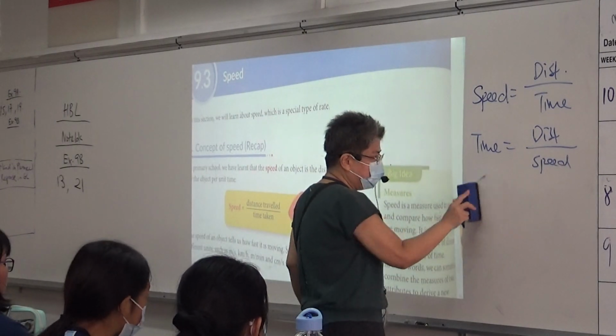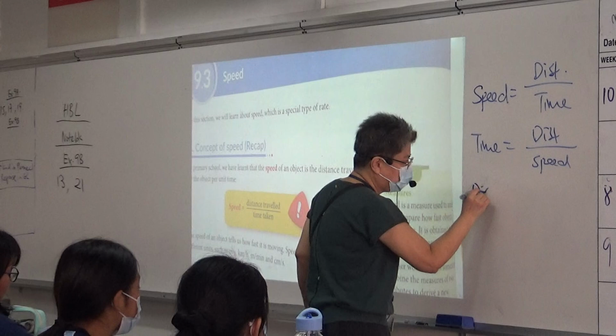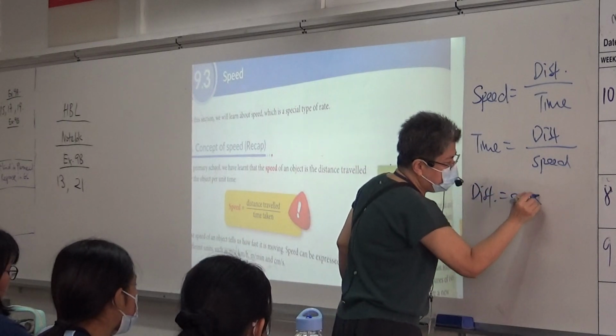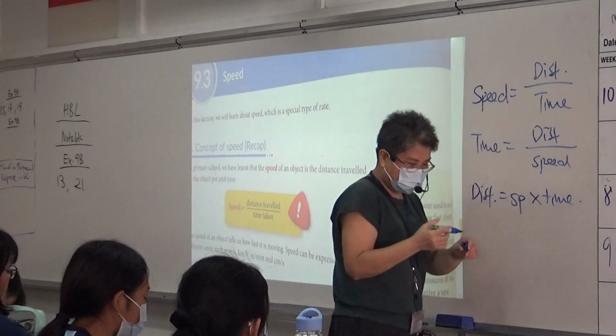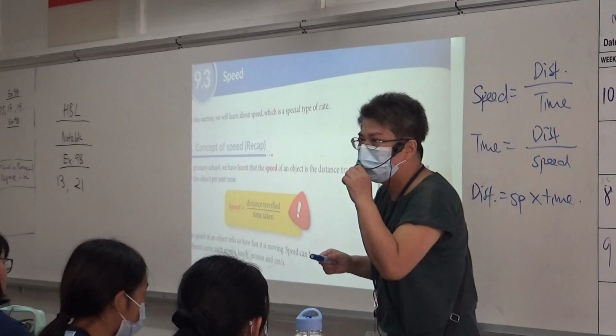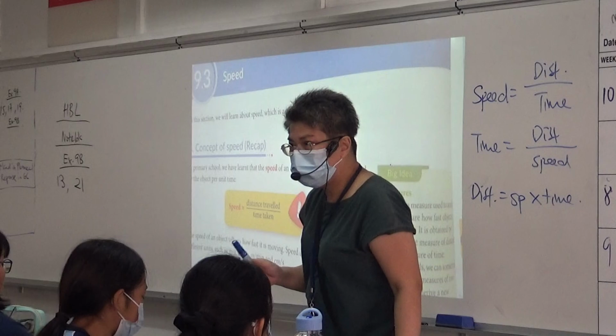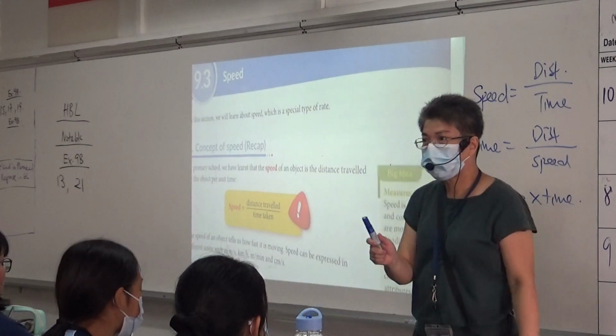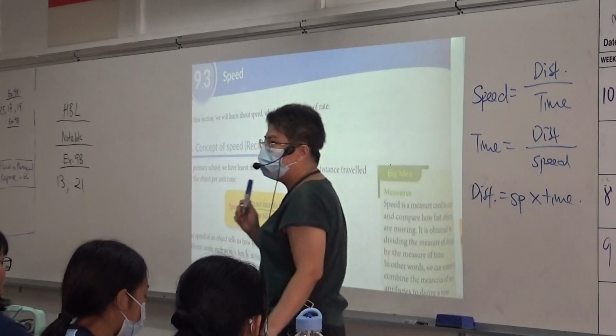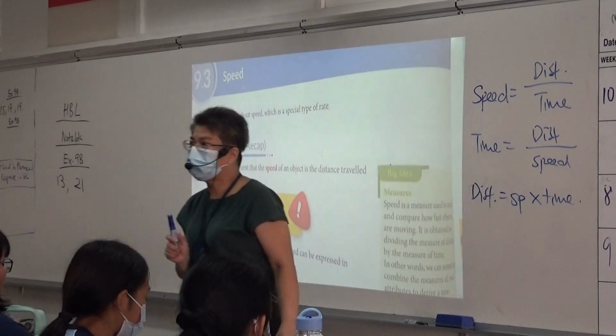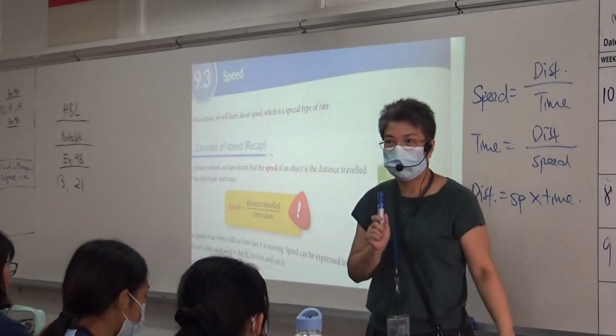Okay, why do I write speed? Distance will be speed times time. But you must be careful. If the speed is in meters per second, the time also must be in seconds. If the speed is in kilometers per hour, then the time also has to be in hours. Then you get the answer.